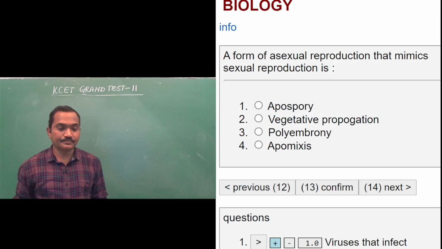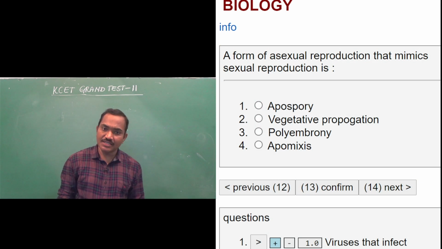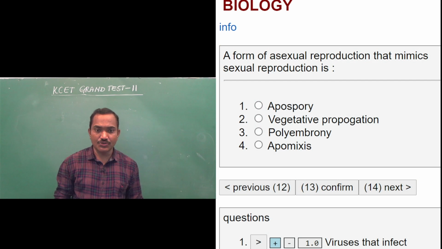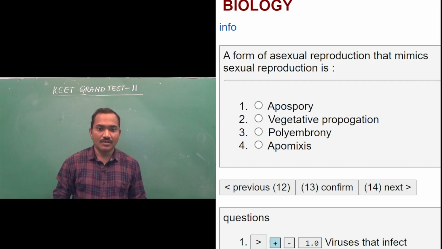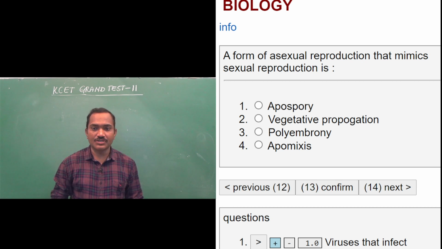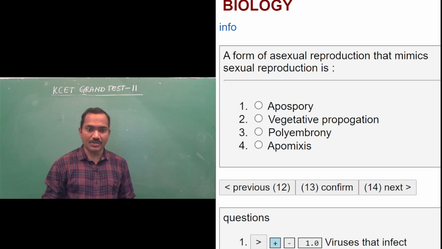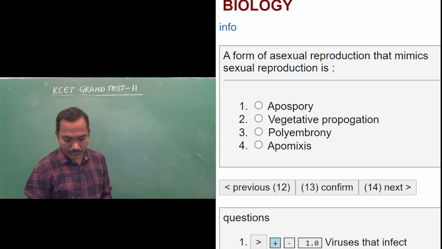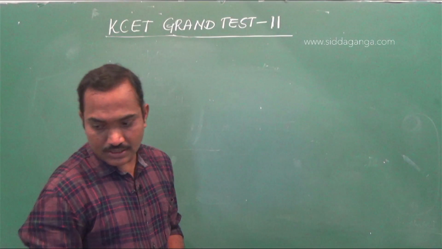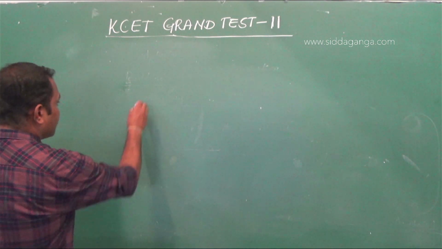Next question. A form of asexual reproduction that mimics the sexual reproduction is. It's a direct statement from the textbook. The options you have are apospory, vegetative propagation, polyembryony, or apomixis. So that's nothing but apomixis.